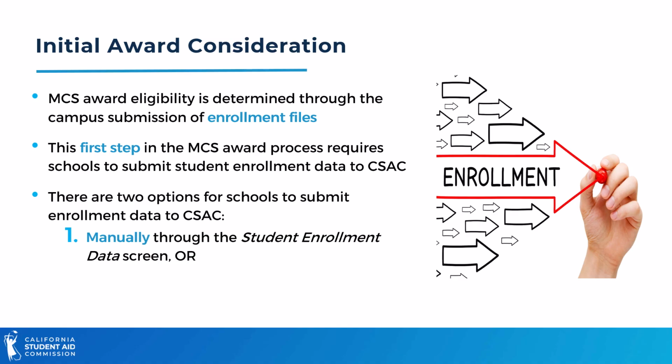This might be a good option for schools with a very small MCS eligible population. The second option is in batch through the upload of enrollment files. Schools should use the enrollment file layout to format their data before uploading to WebGrants. We will discuss this topic in greater detail in our second MCS training module.